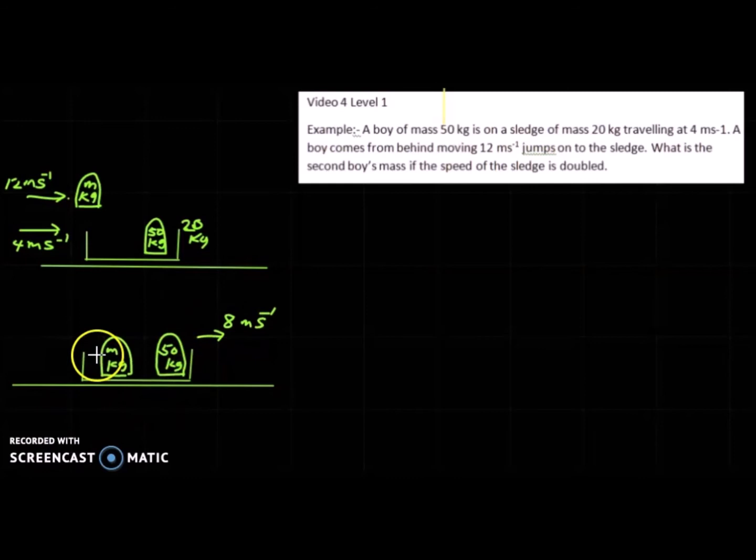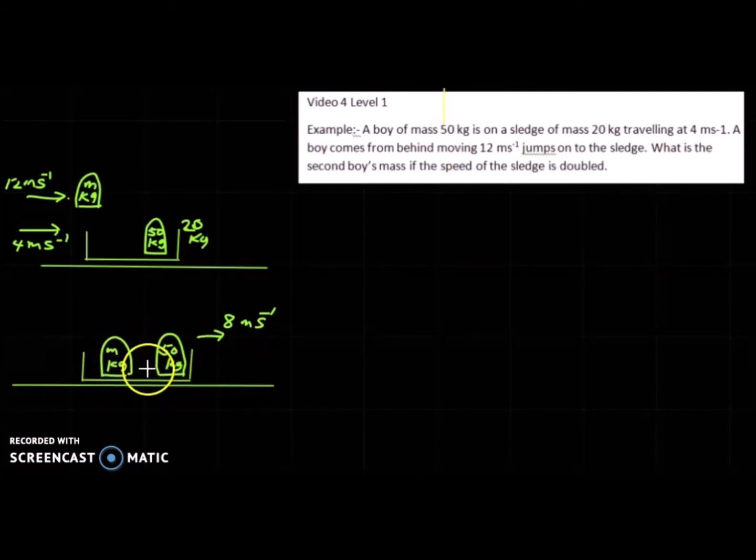Now we can take this sledge and the two boys as a system of bodies, or even a system of particles, because each body is a system of particles. There are equal and opposite reactions at the feet, and another pair of equal and opposite reactions.